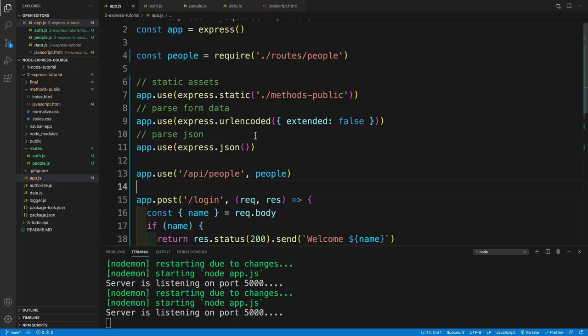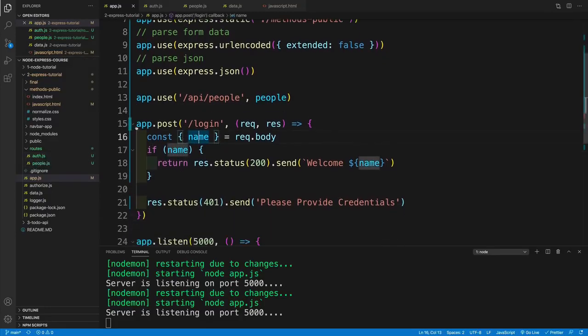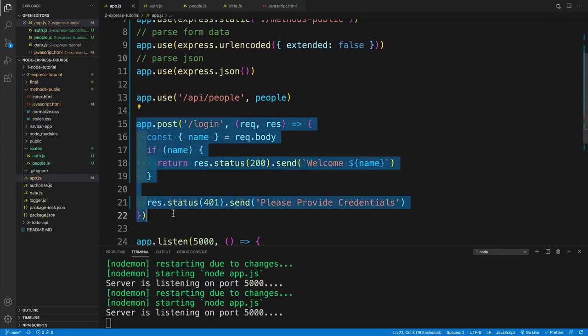So now here's the challenge. Try to repeat the same thing with login. Now with login, it is going to be a bit simpler because we don't have that long of a path. But again, stop the video and try to set up the login yourself. And then once you're ready, resume it, and we're going to do it together. How was it? Hopefully you were successful, and now I'm going to give it a shot.